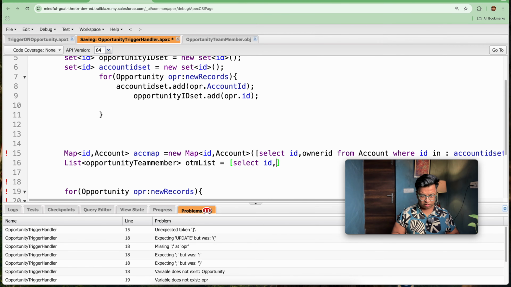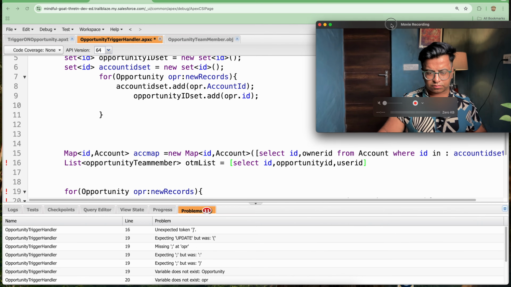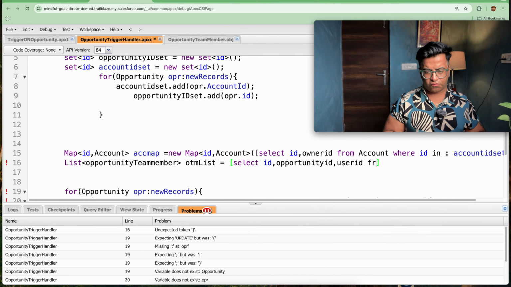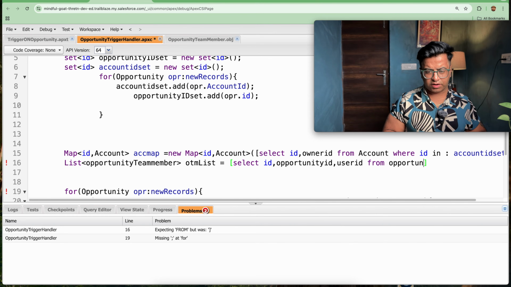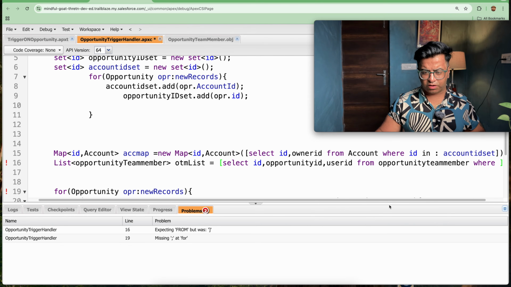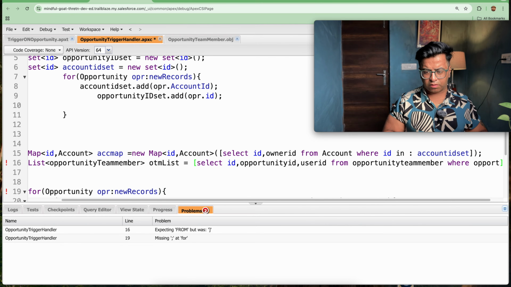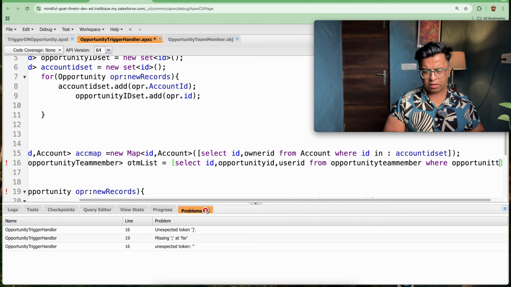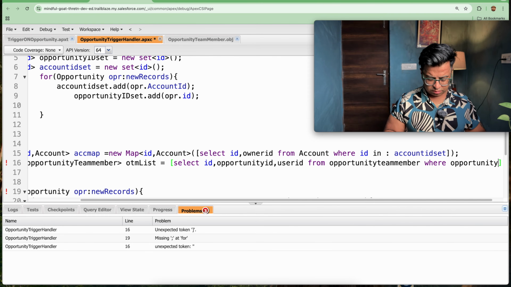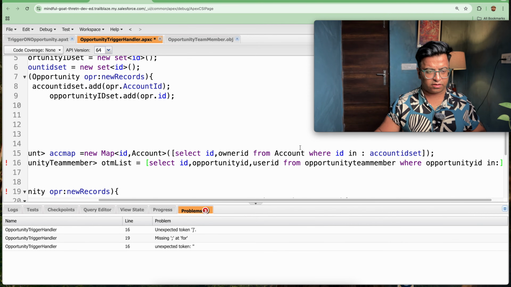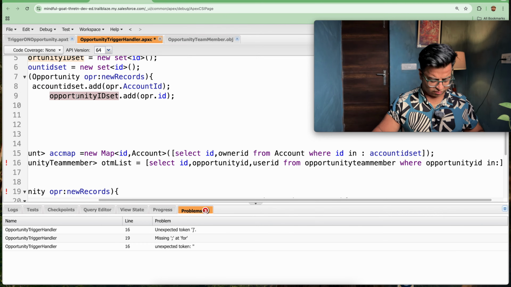Select ID, comma opportunity ID, comma user ID from opportunity team member, where what I need to check, where opportunity ID in this set, that is opportunity ID set. So let's copy this out and let's paste it here.